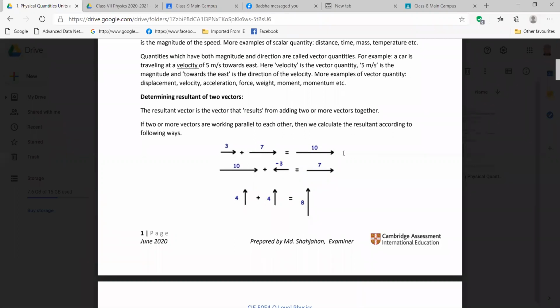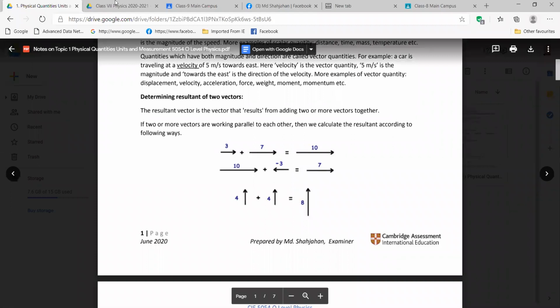You know about the x and y axis, right? Yes. In your maths, you sometimes have graphs like this, x and y axis. So this right side we give x, and left side we give minus x, right? And this one is the y axis. Upper side we use y, and lower side we use minus y. So we are using this rule here also in vectors.